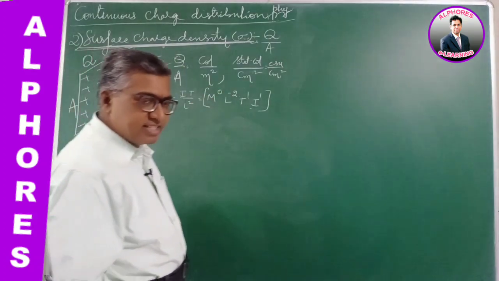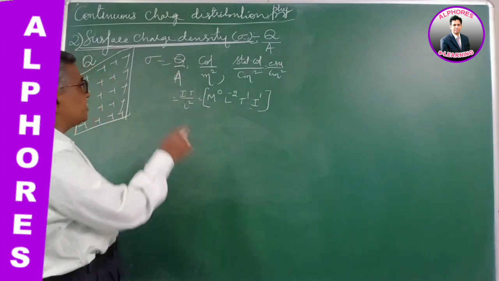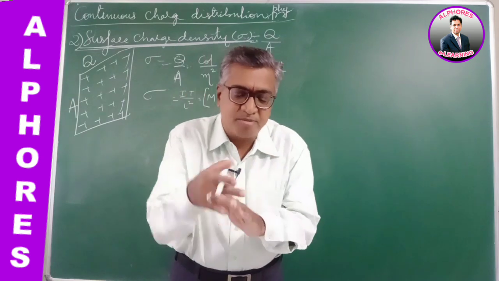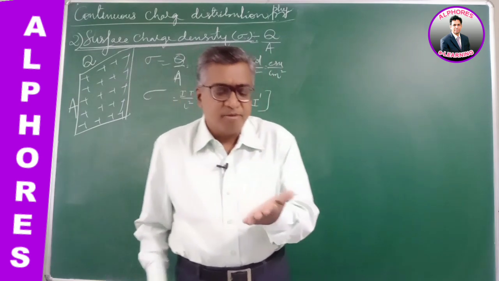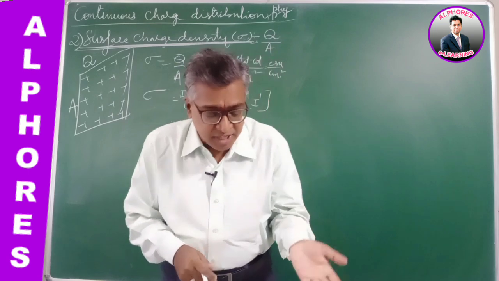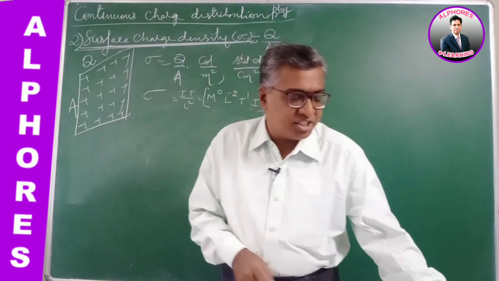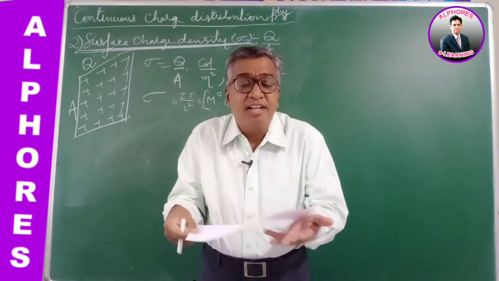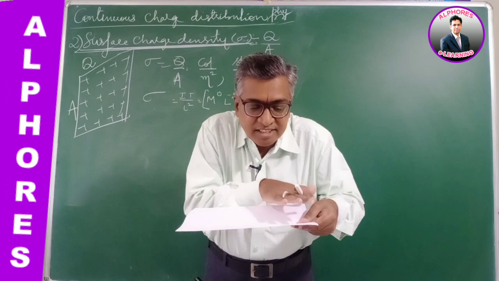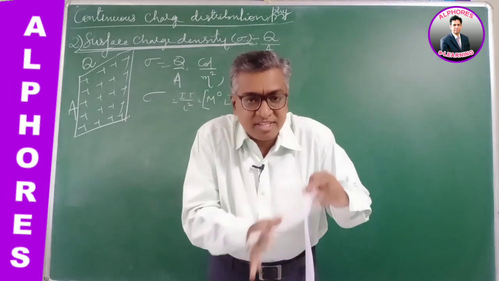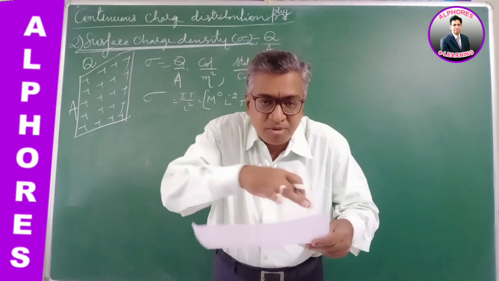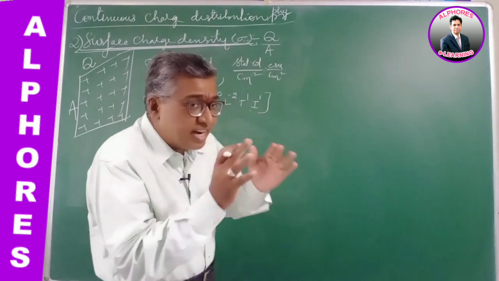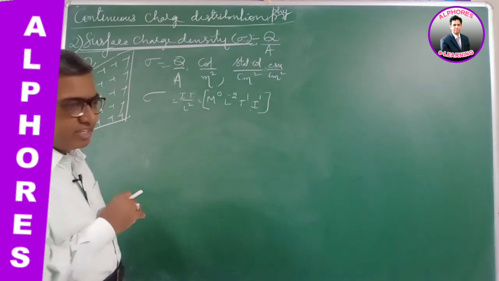Surface charge density is again a scalar, it has no direction. Charge is distributed over the surface. Suppose you consider a charged sheet. If it is a conductor, all the charge is distributed over this side of the sheet as well as on the other side. For a conductor, charge is always uniformly distributed.